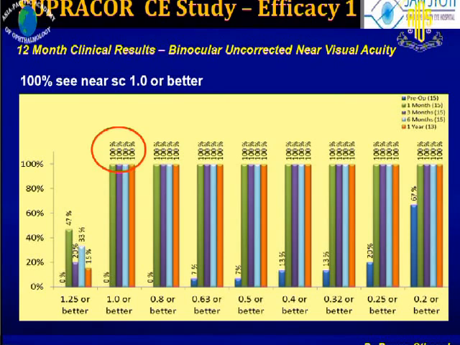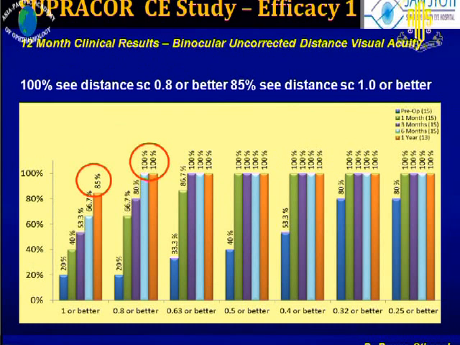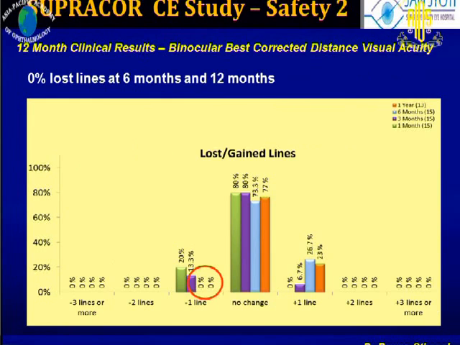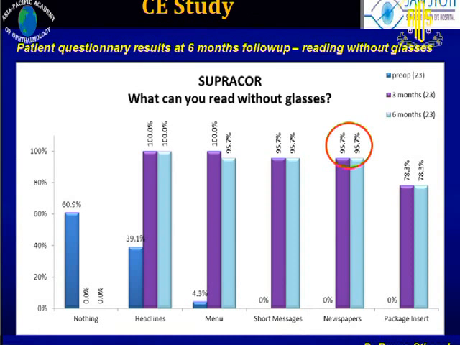You can see here, 100% of patients see N6 or better after 12 months of clinical results, 85% of patients see distance vision 0.6 or better, and 100% see 0.5 or better. There is 0% loss of lines. And 95.7% of the patients can read a newspaper without any spectacles.